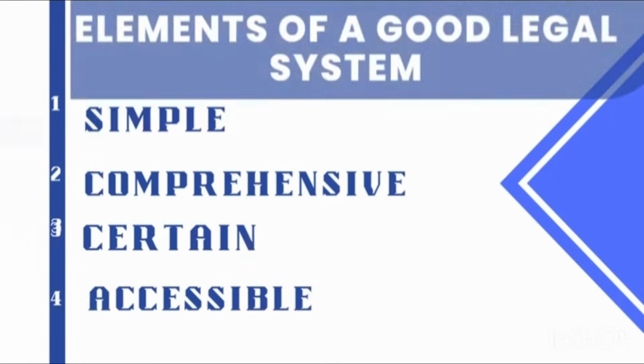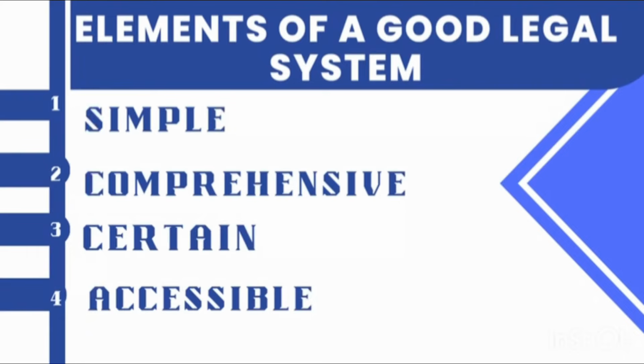Now, how should this legal system be? Let us look at the elements of a good legal system. The first one is that a good legal system must be simple. What do we mean? The law must be written in a language that is understandable by a large section of people. It should be written in a simple language, a language that is understandable.